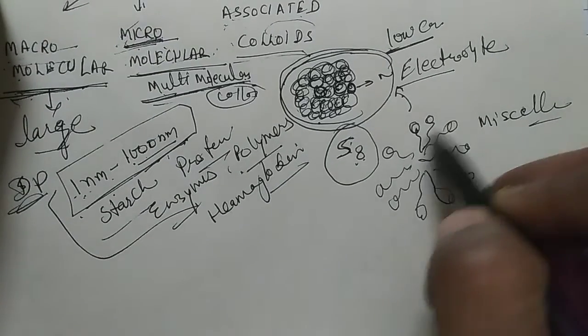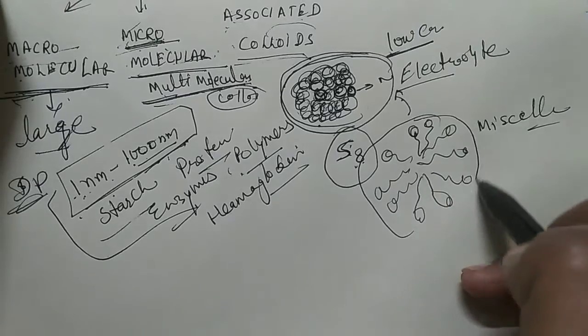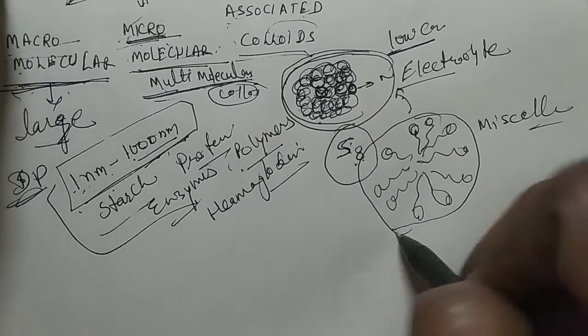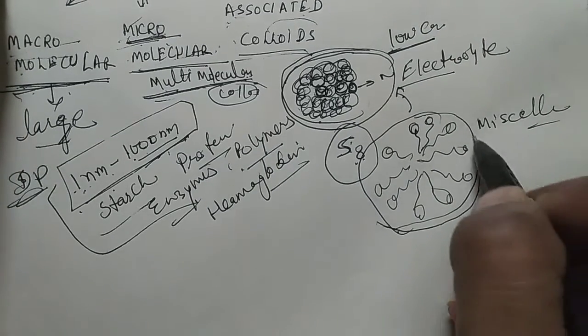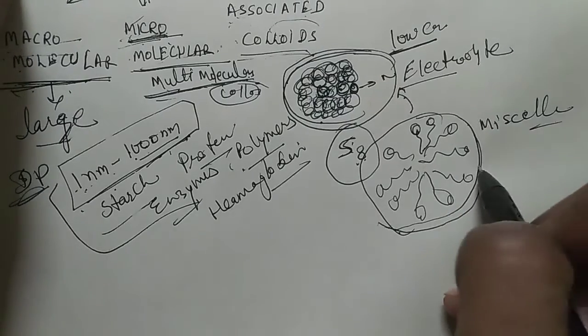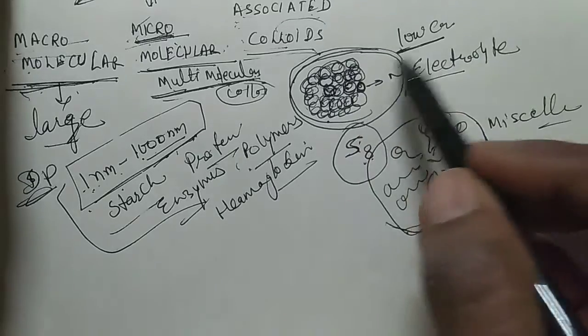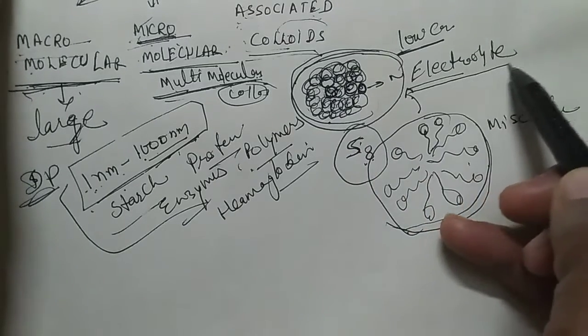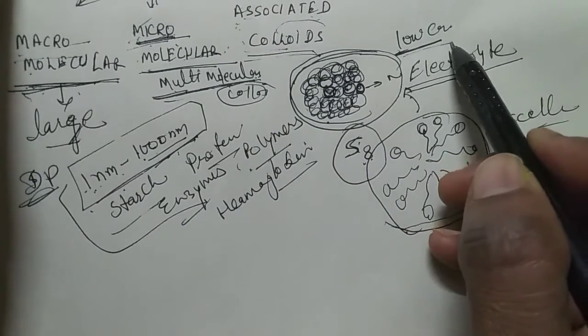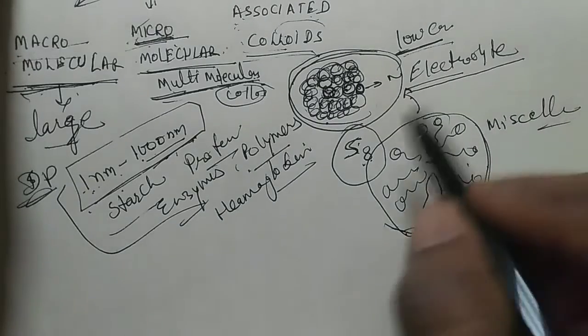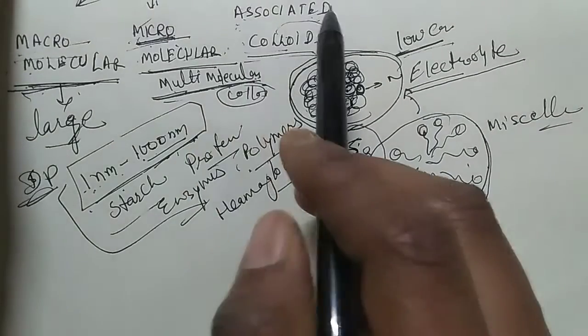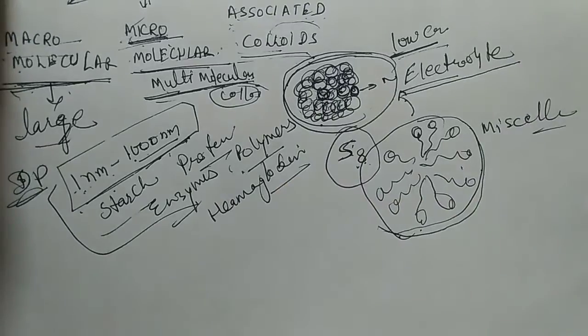These micelles are colloidal in nature, and they are formed only at high concentration. So associated colloids means the substances which act as an electrolyte at low concentration and as a colloid at high concentration are known as associated colloids.